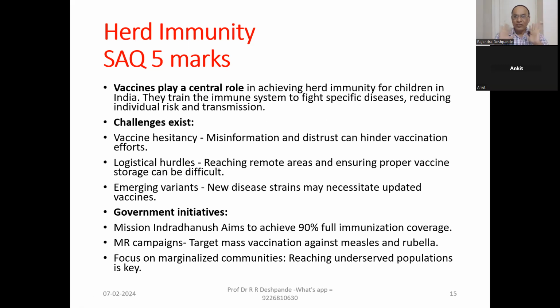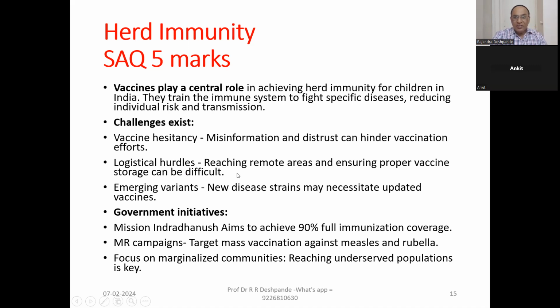Vaccine hesitancy. No, we will not take the vaccine. Oh, it's painful. It can cause fever. It can cause corona automatically. A lot of misunderstandings, and people hesitate, don't want to take the vaccine. That is wrong. That is wrong. Because they distrust, they have no faith, no trust in the vaccination. That is bad.